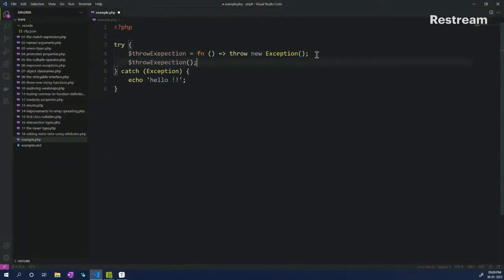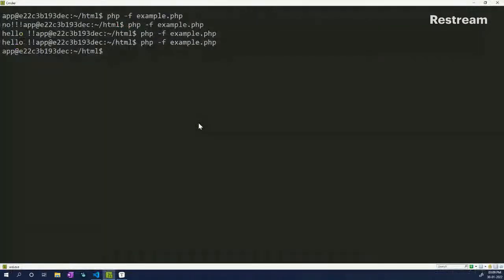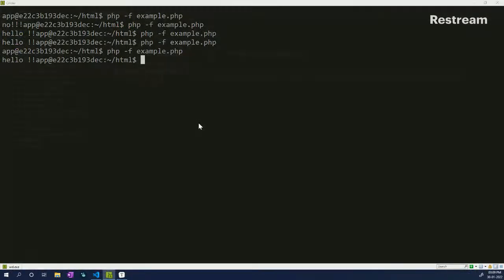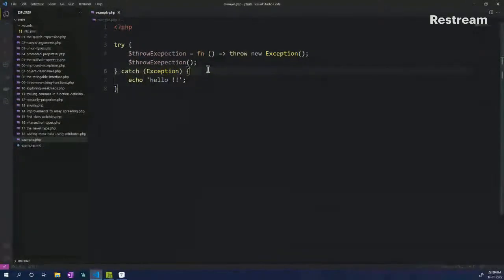So we can actually call the function, and now you should see an output as hello, right? So this was also not possible prior to PHP 8, and now it is possible wherein you can have a closure function with the exception logic and you can call that exception wherever you see fit. So this was also not possible in PHP 7, but now it is possible in PHP 8.